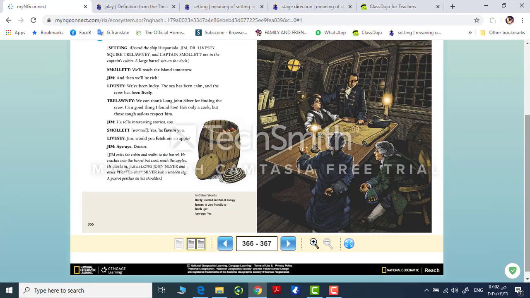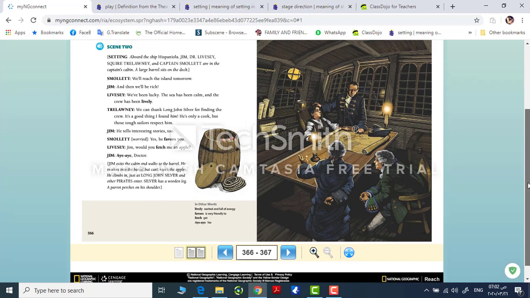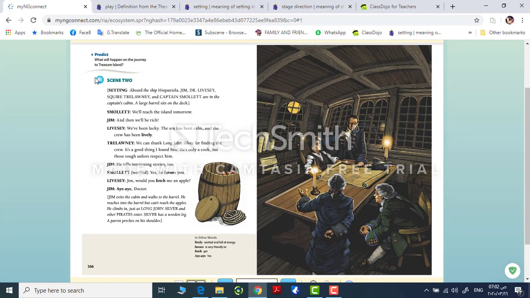So now let's have another question. Predict what will happen on the journey to the treasure island. So what do you think? Try to use your imagination. Try to expect what will happen next. Okay? So now I need you to listen to scene 2.